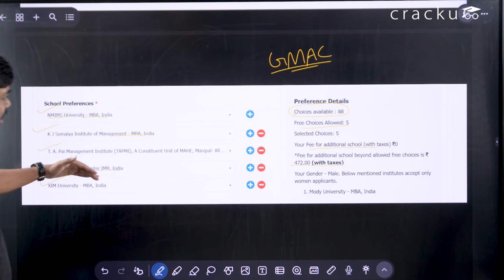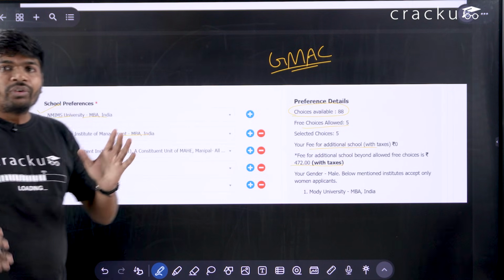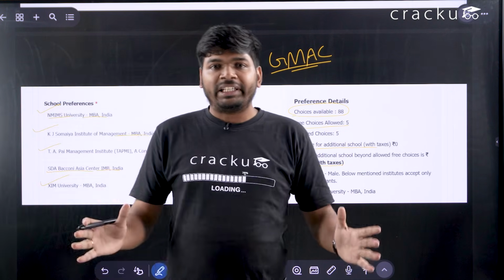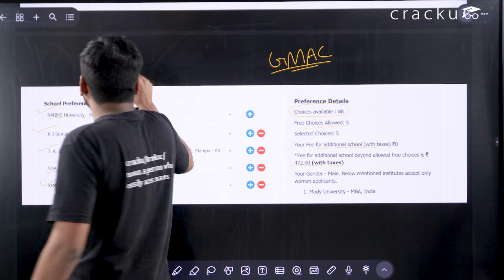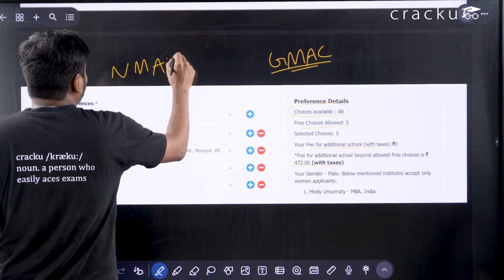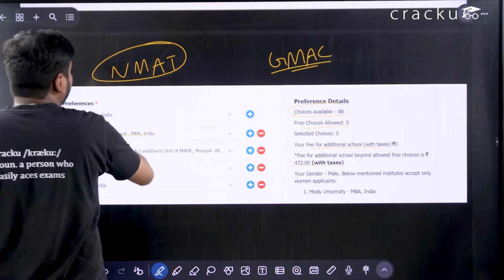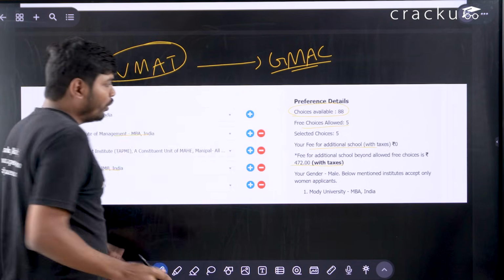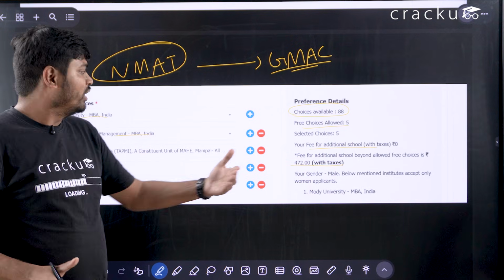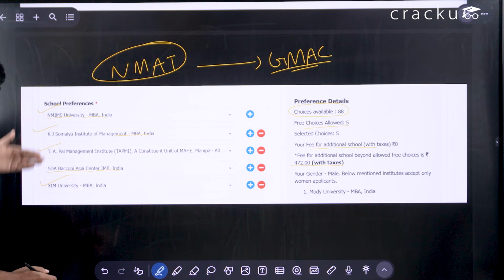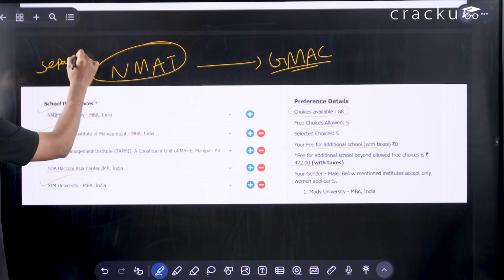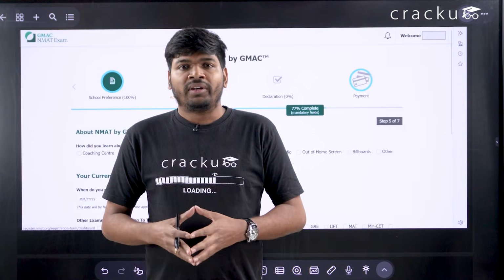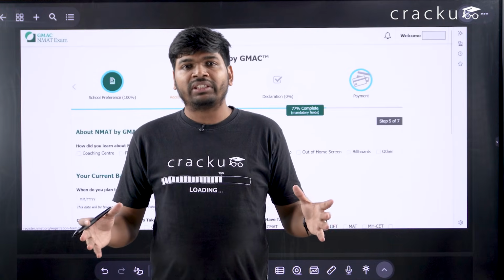So these are the programs where you have to fill the college form separately, and your NMAT scores will be directly sent by GMAT. So you don't need to send your scores to the colleges, but you have to fill the college form separately.